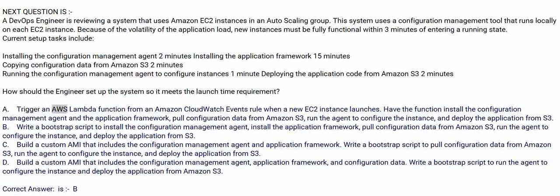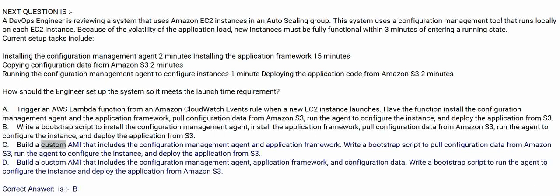A. Trigger an AWS Lambda function from an Amazon CloudWatch Events rule when a new EC2 instance launches. Have the function install the configuration management agent and the application framework, pull configuration data from Amazon S3, run the agent to configure the instance, and deploy the application from S3. B. Write a bootstrap script to install the configuration management agent, install the application framework, pull configuration data from Amazon S3, run the agent to configure the instance, and deploy the application from S3.